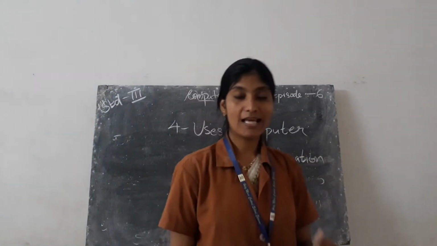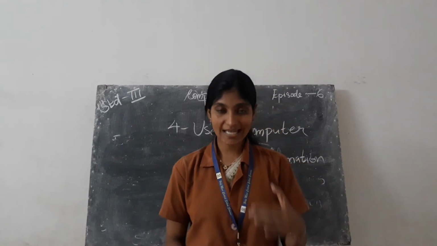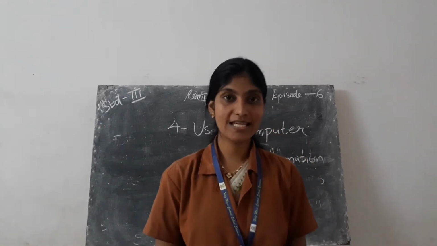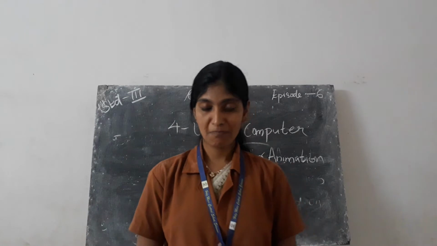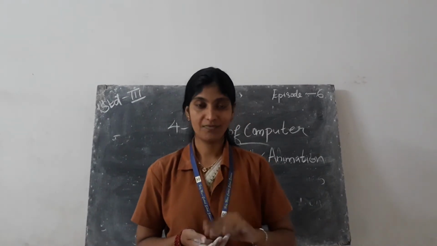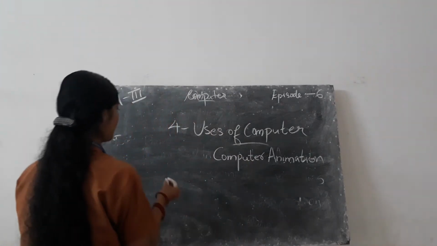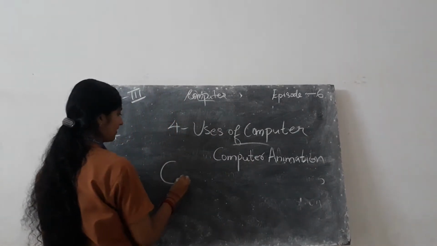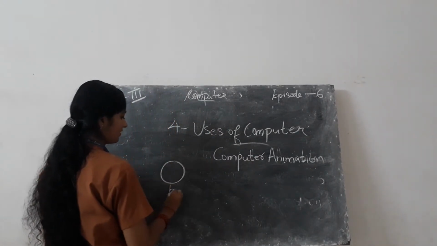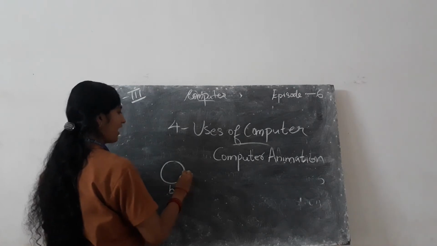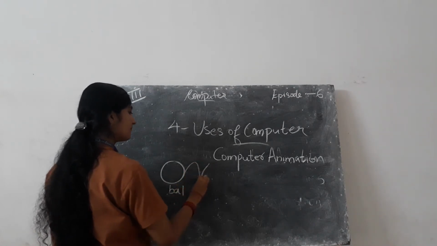Computer animation is the art of creating illusions of moving images using the computer. For example, computer animation. So this is a ball. Just imagine this is a ball and the ball is bouncing.